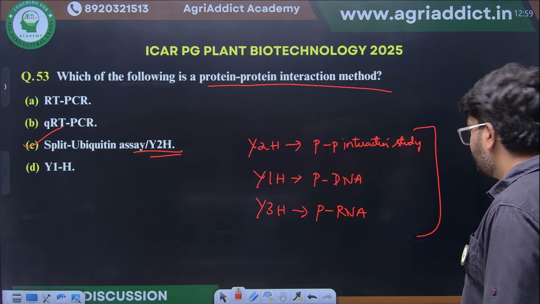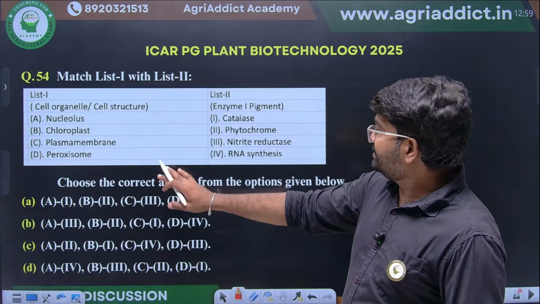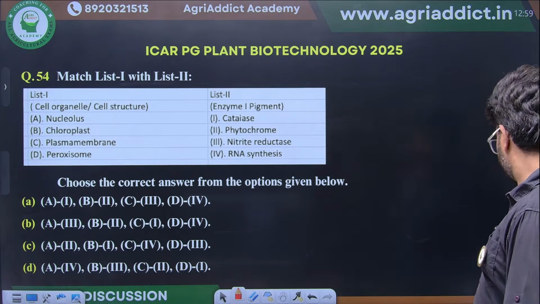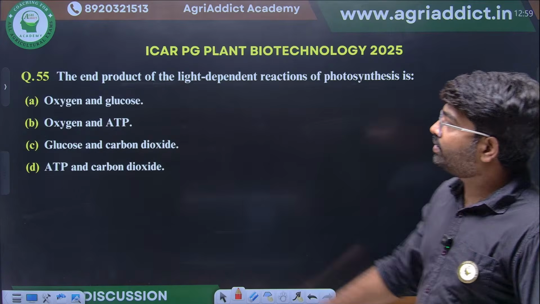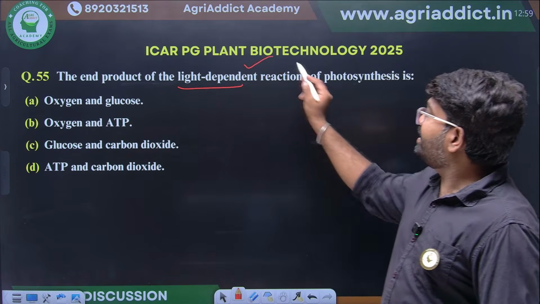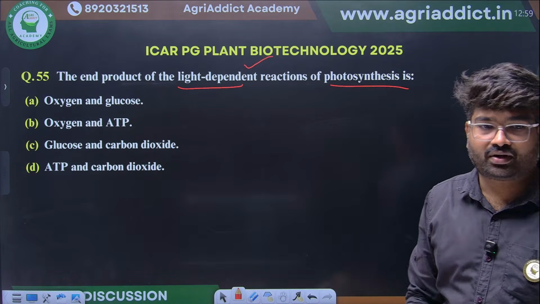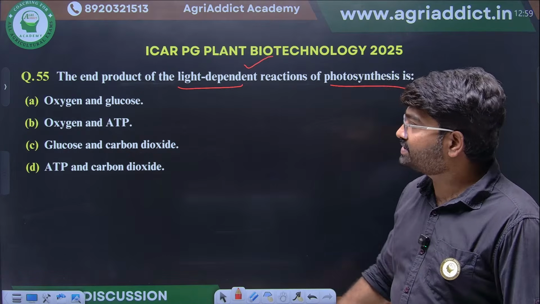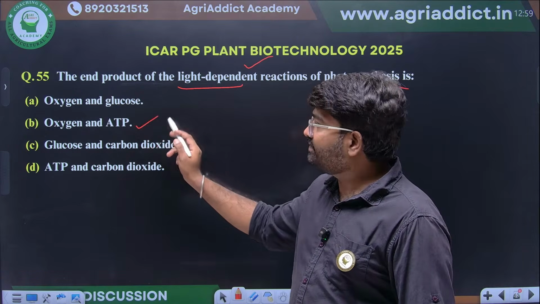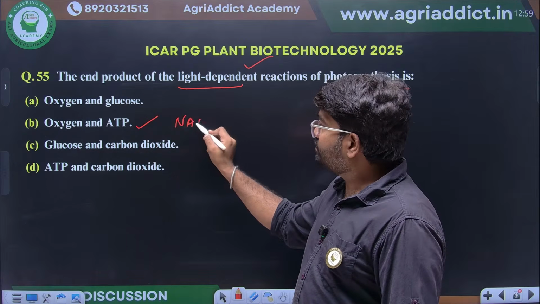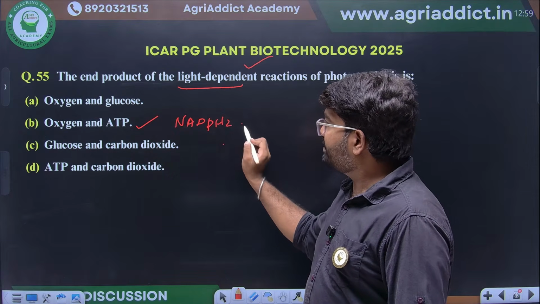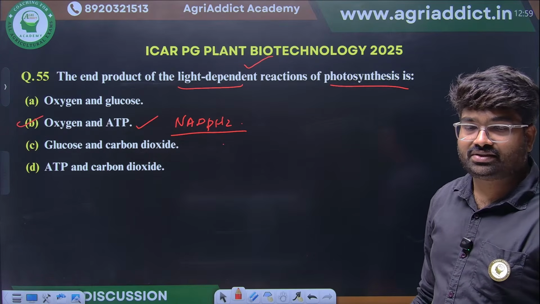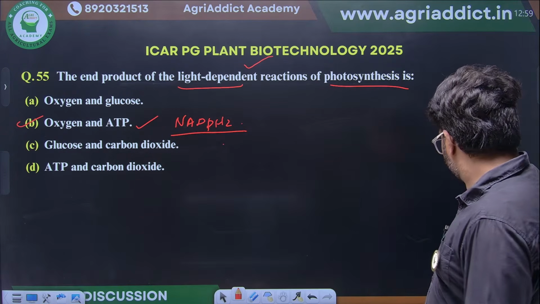Yes. Next, they have given the same thing only. Again, same question. This we have already discussed. Now, the end product of light dependent reaction of photosynthesis is what? Yes, oxygen will be there. NADPH will be there. Apart from that, ATP will be synthesized as an end product of light dependent reactions in photosynthesis.